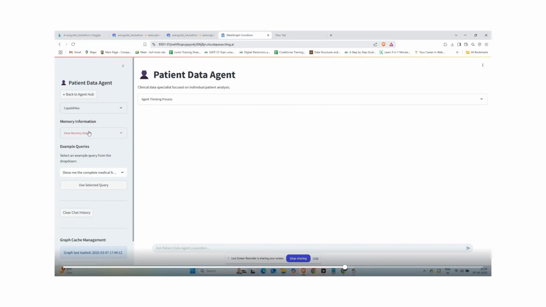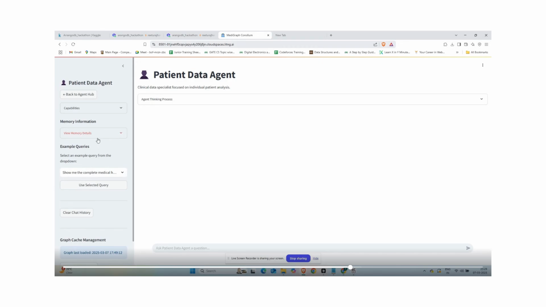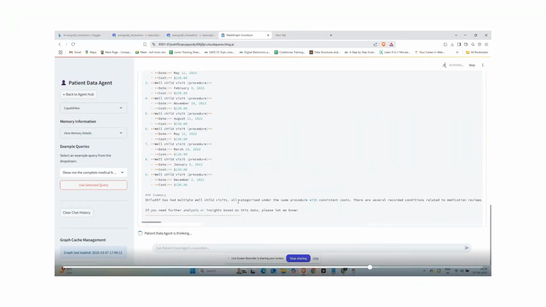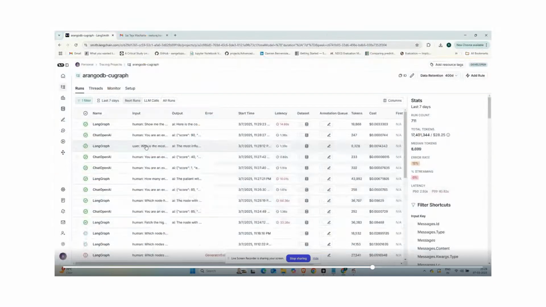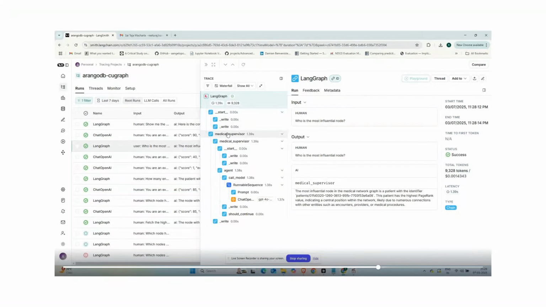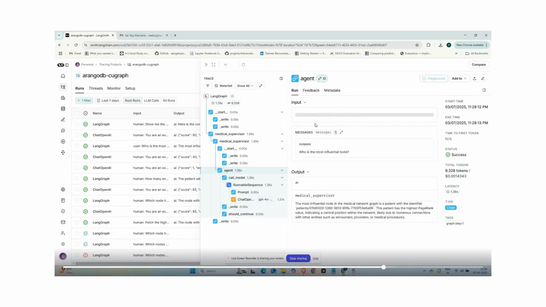Now, the patient data agent. This specializes in patient-specific details. As you can see, we have given some example queries for this as well: show me the complete medical history for a particular patient. First of all, this will get converted into a query, and you can see how fast we are getting the response. As already mentioned, we are using LangSmith for monitoring the responses.